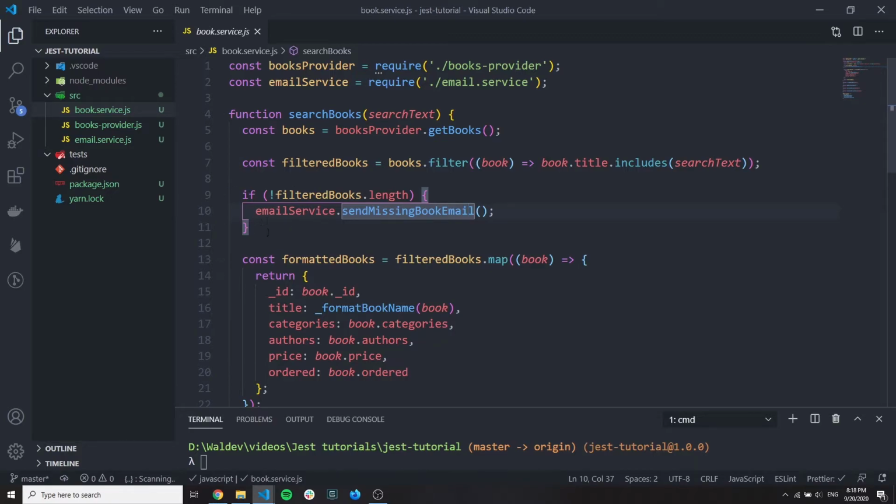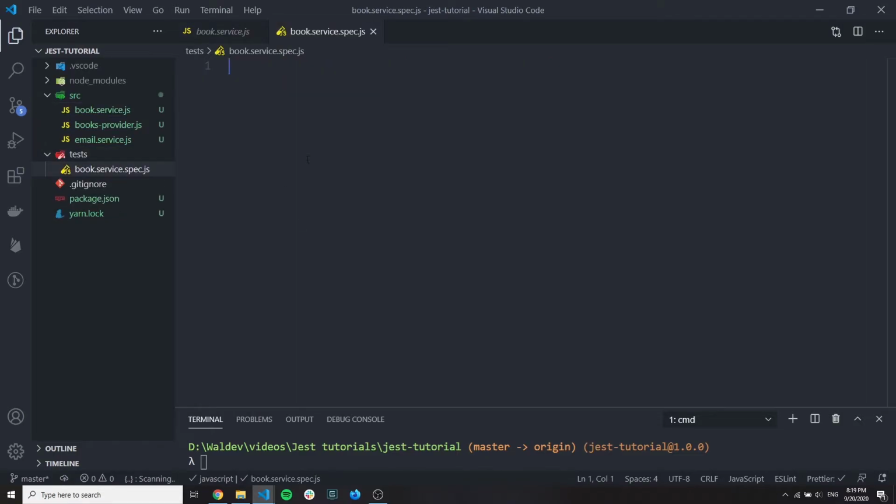So this is business logic. The customer asked us to implement this business logic, and we want to test it. We want to cover it with tests. So let's do this. Create our main test file, which will be called book service.spec or test.js, and we will write our first test here.